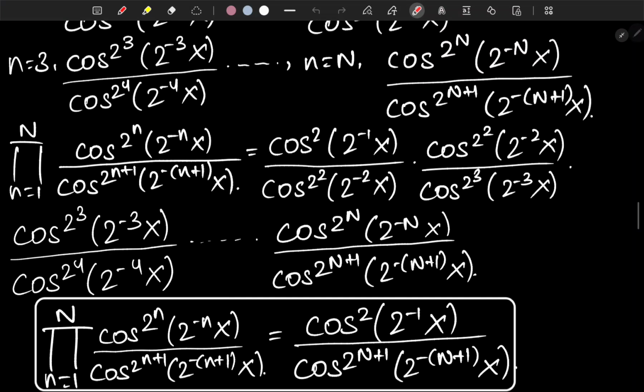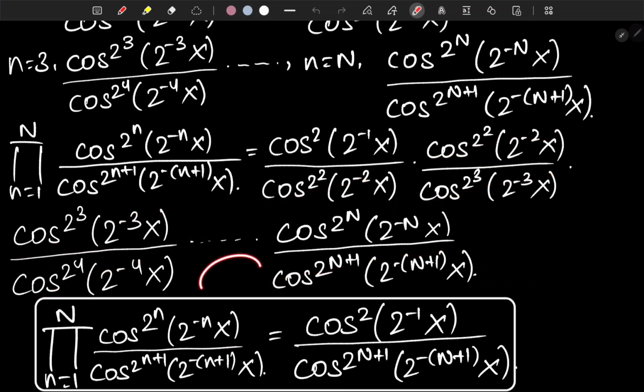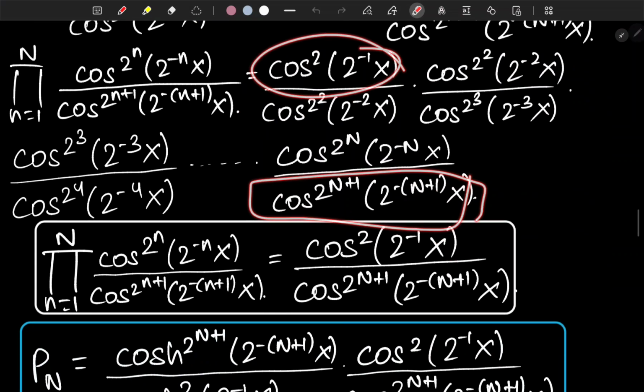Now again you multiply all the terms with each other. This thing cancels out with this one, which cancels out with this one, this cancels out with another term, and the second last term helps us get rid of this. I'm sorry, the denominator helps us get rid of this numerator, and we are left with just the first numerator and the last denominator.